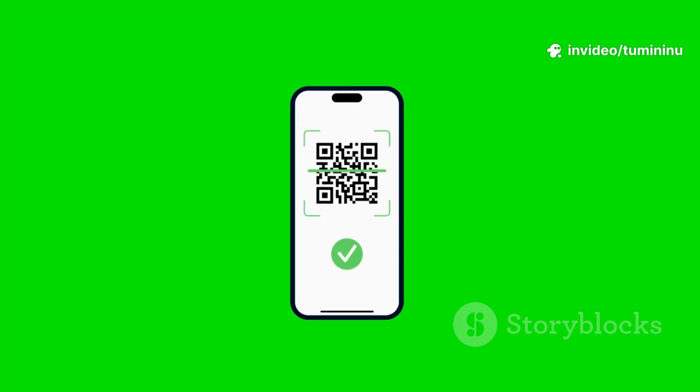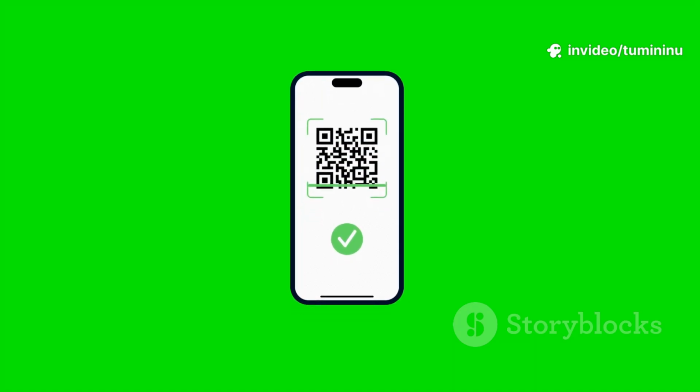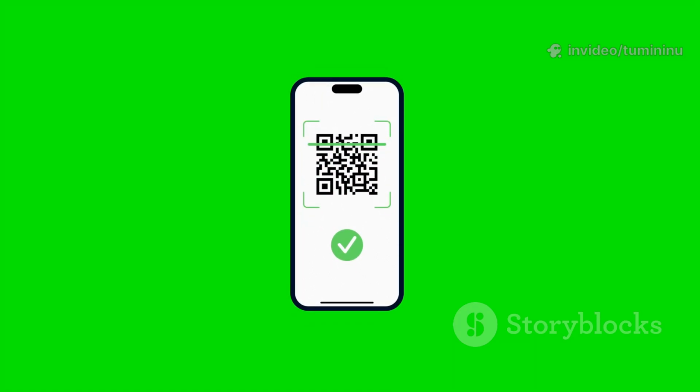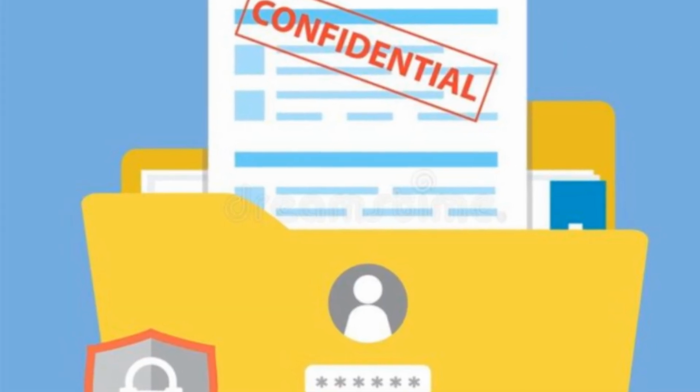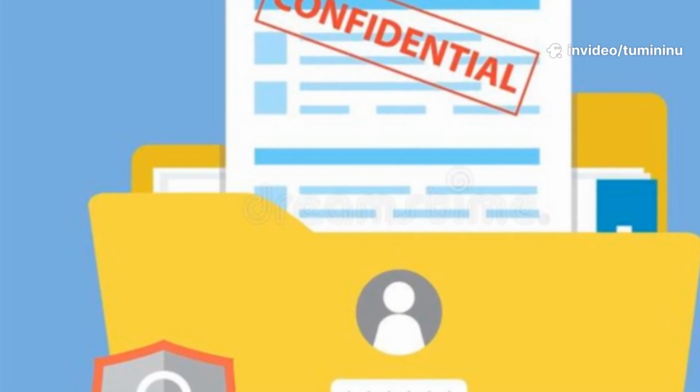Mitigation. Verify caller information. Research the caller's identity and verify their claims. Avoid providing sensitive information. Don't provide sensitive information over the phone unless you're certain of the caller's identity.